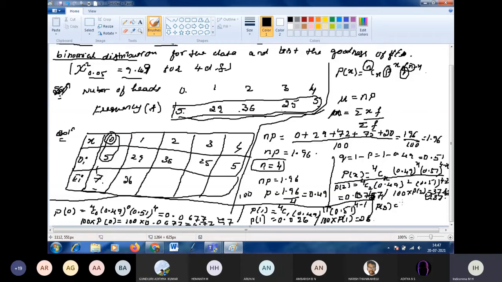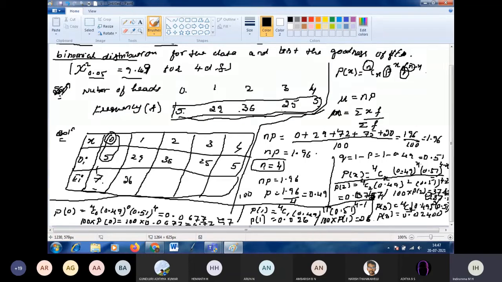So P of 3 is NCX, where N is 4, so 4C3, 0.49 to the power of 3 into 0.51 to the power of 4 minus 3, which is 1. If you calculate this, you will get P of 3 as 0.02400.